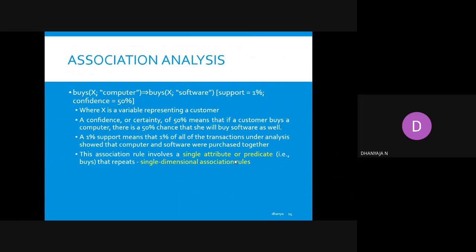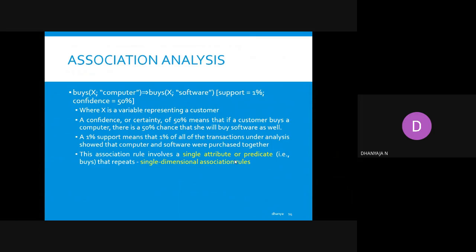Now, what about confidence? You can say 50% confidence means if the customer buys a computer, there is a chance of buying the software, that is also 50%. So confidently we can say both will be bought together with a chance of 50%. And 1% support means with the support of data we are analyzing it and telling there is a chance of buying it. Okay.